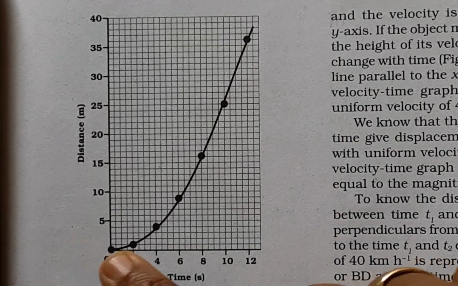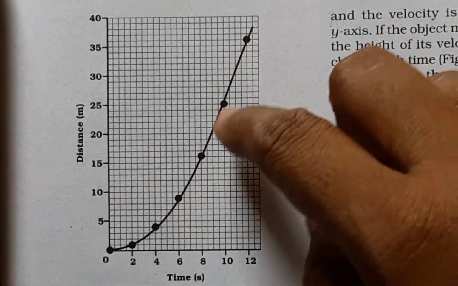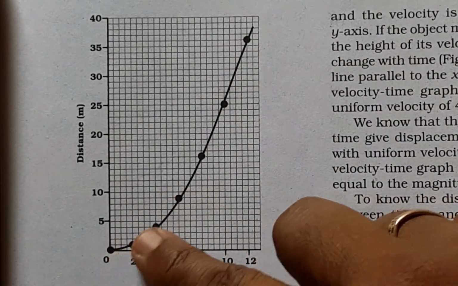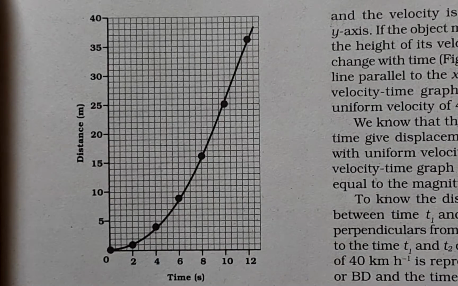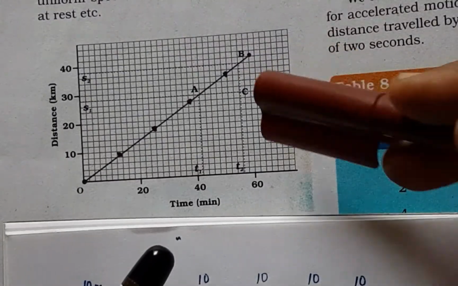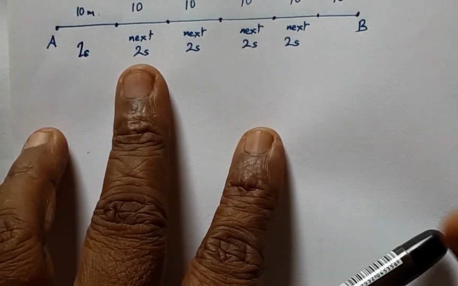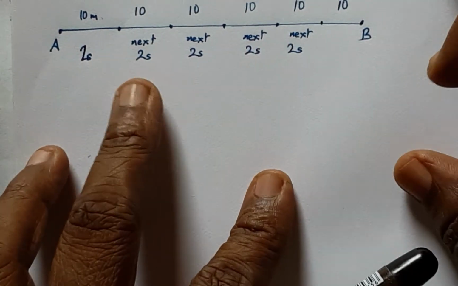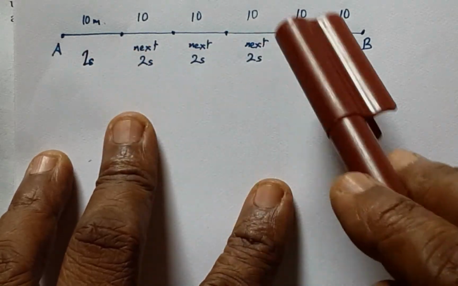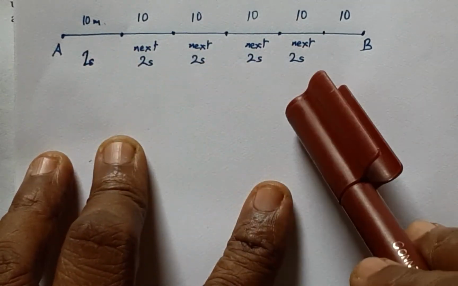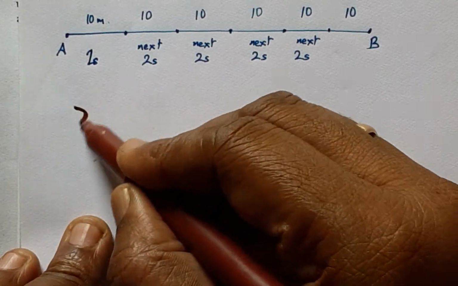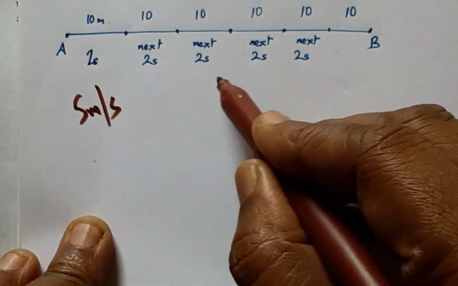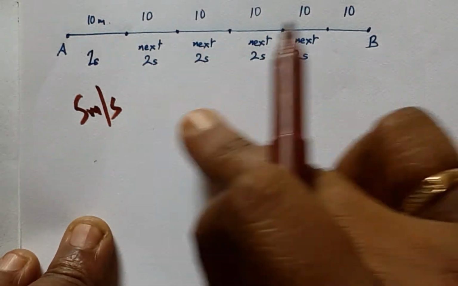And for non-uniform motion, the graph will be a curve because distances would be different for different intervals of time. There is no fixed distance coverage in this case. Now let me explain this. As you can see, there is an equal distance coverage for equal intervals of time, and therefore velocity everywhere is 5 meters per second at every point of time during the journey.